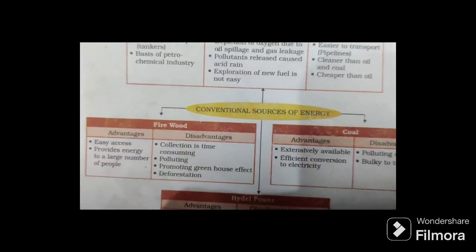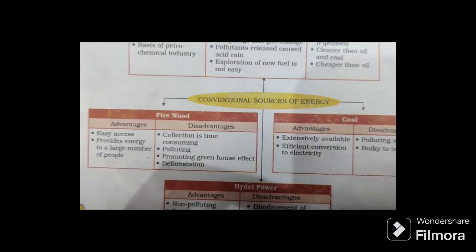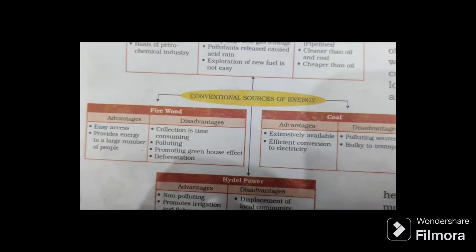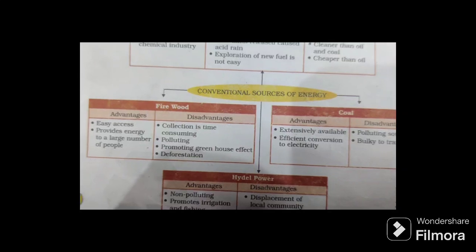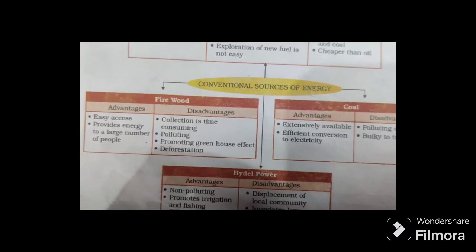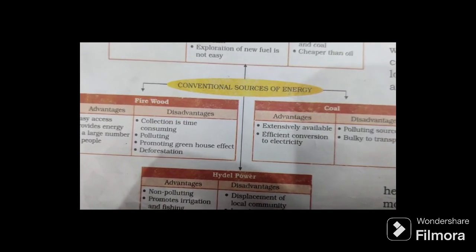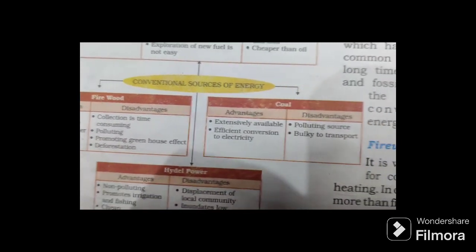Then again, conventional sources of energy. It's firewood and coal. The advantages of firewood are easy access and providing energy to a large number of people, and the disadvantages are that collection is time consuming, it is polluting, and it promotes the greenhouse effect and deforestation.